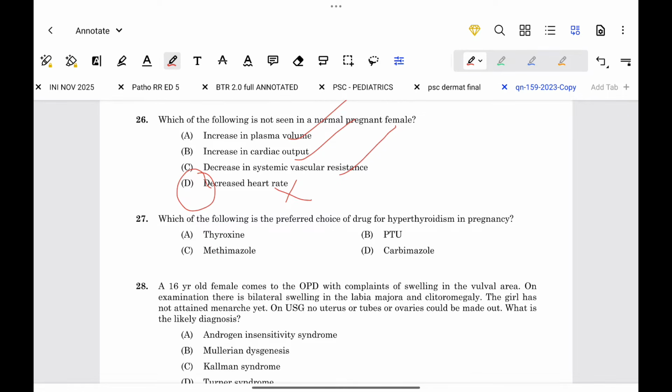Which of the following drugs is used for hyperthyroidism in pregnancy? Propylthiouracil. While carbimazole and methimazole are contraindicated in the first trimester because they cause aplasia cutis.